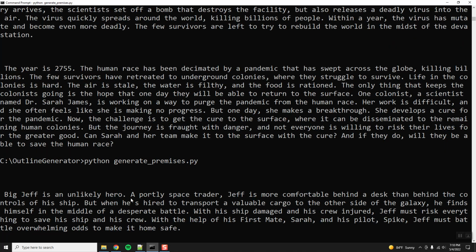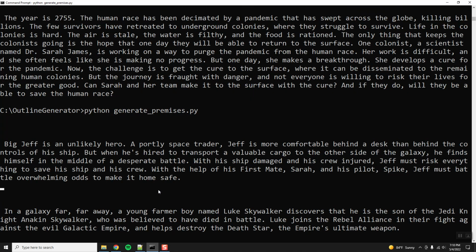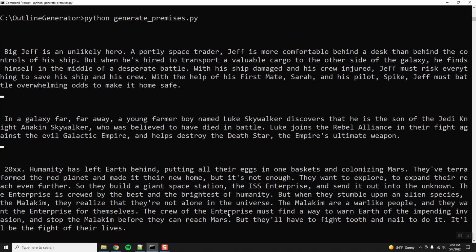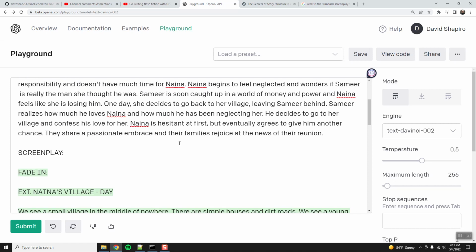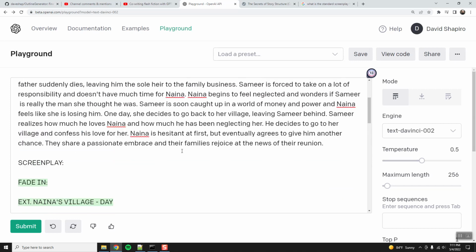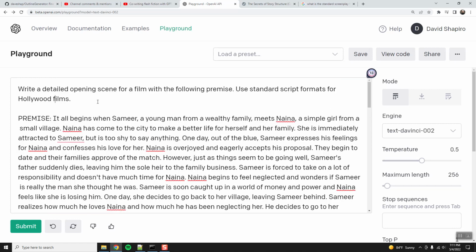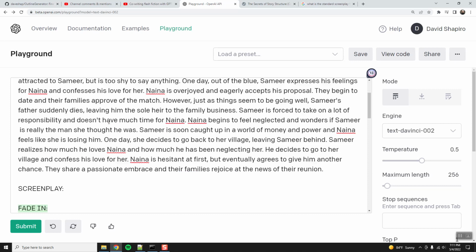Big Jeff is an unlikely hero. A portly space trader. Oh man, these are great. In a galaxy far, far away, a young farmer... Really? It's just copying Star Wars? That's fine. Okay. So we can't expect GPT-3 to always be super unique. But that's fine. We don't need it to be.